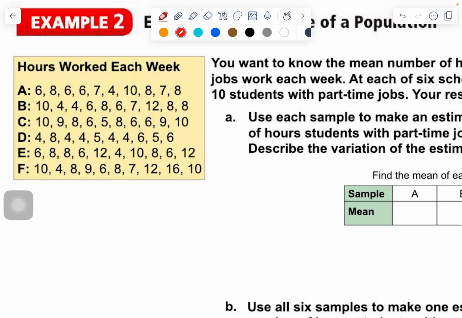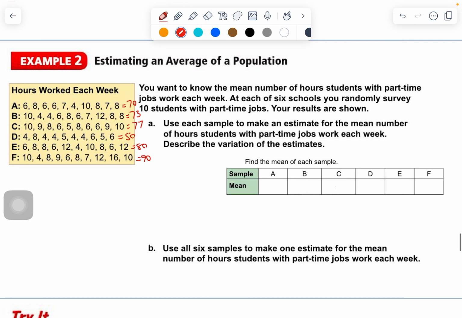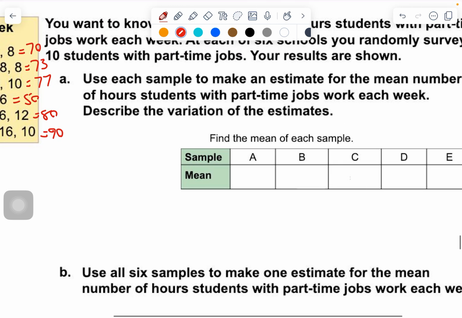So here we've got these all add up to 70. These all add up to 73. These all add up to 77. So these are the hours that kids work. So a bunch of different samples that you would have taken, just going around talking to 10 kids at random. And you see it's pretty varied based on those 10 kids. Older kids maybe are working more. Who knows? But each time you sampled 10 kids. So 70 total hours divided by 10 kids is 7.